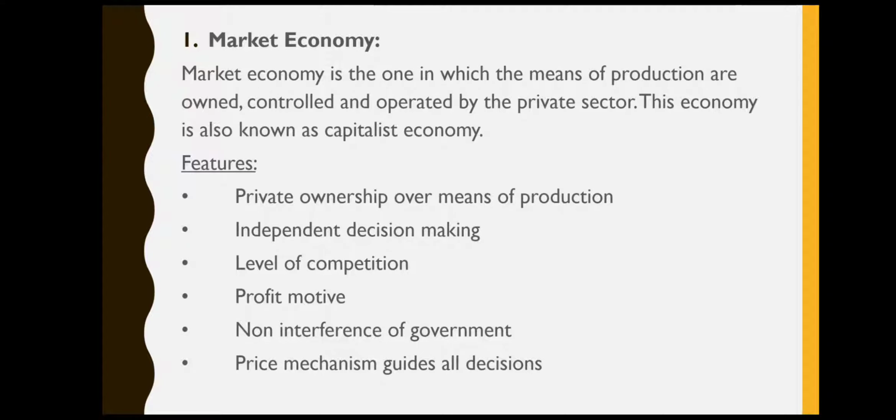Over here, the decision making is done by the private individuals, and the level of competition is very high, and the private individuals take up this production work so that they can earn maximum profit, and in this kind of economy there is no interference of the government.